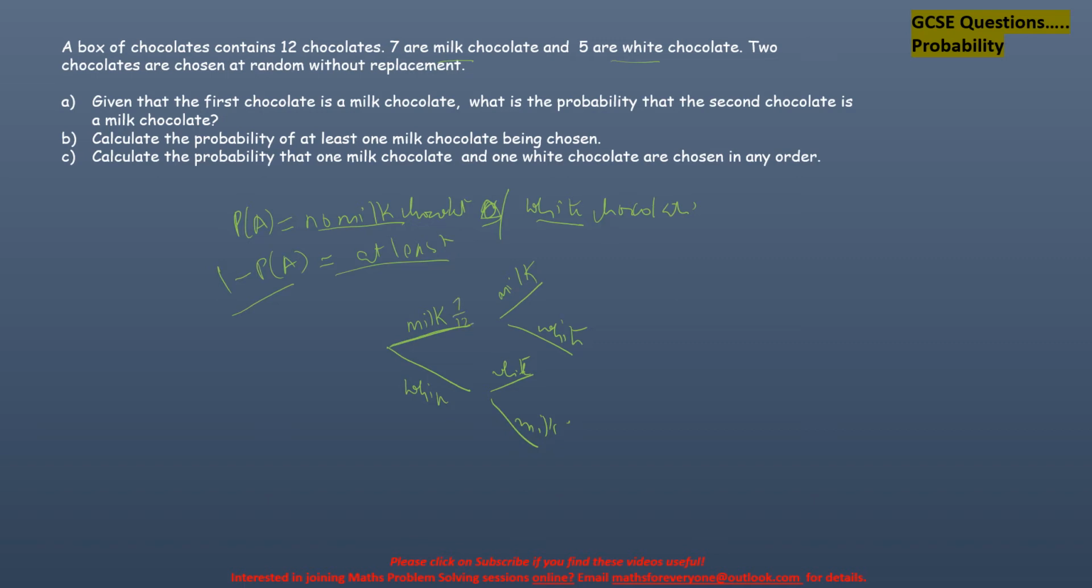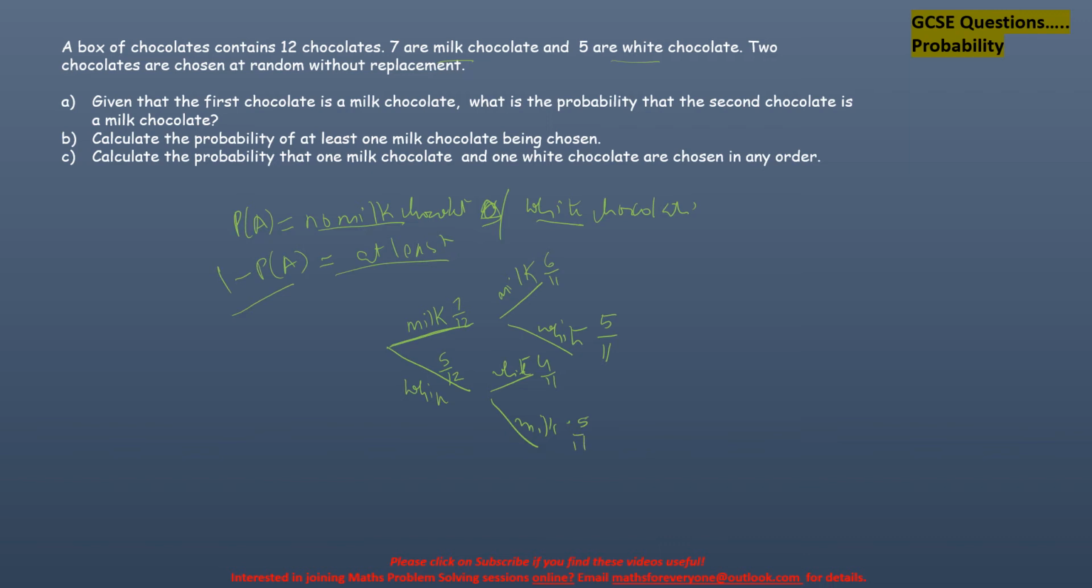The probability of having a milk chocolate on the first pick is 7 out of 12. The probability of having a white chocolate is 5 out of 12. That's the first time when you're picking. And the next time when you pick, if it's a milk chocolate, the probability would be 6 out of 11. If it's a white chocolate, the probability would be 5 out of 11. Similarly for the next one: the next time you're doing a white, it is 4 out of 11. If it is a milk, it is going to be 5 out of 11.